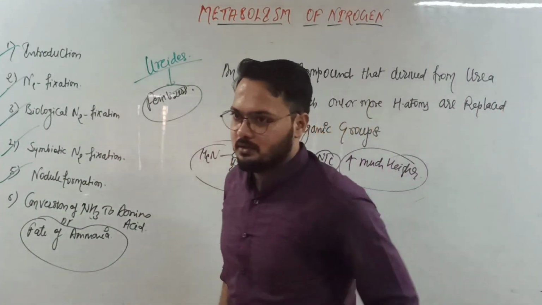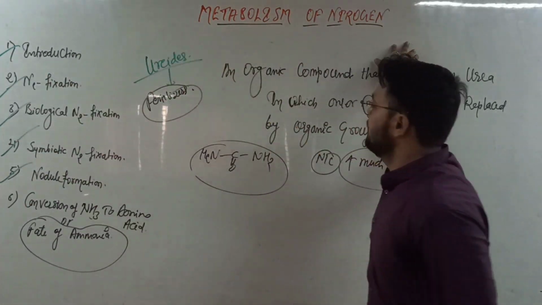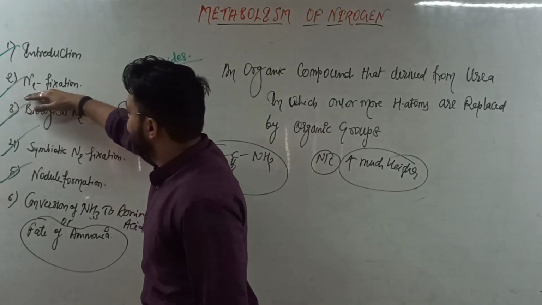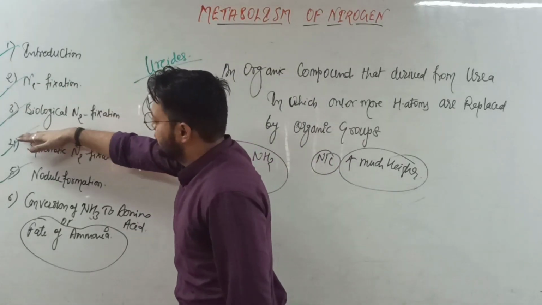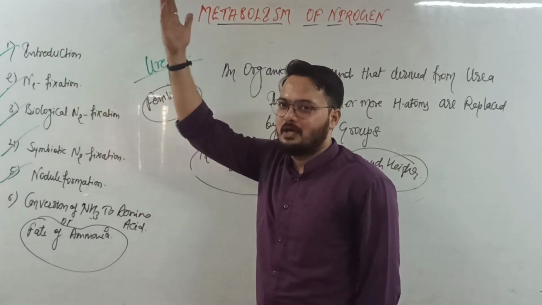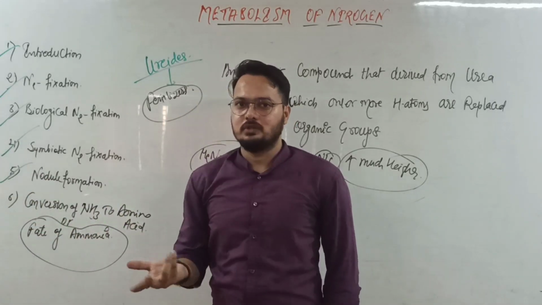So this is our topic about the metabolism of nitrogen. First of all we read about the introduction, nitrogen fixation, biological nitrogen fixation, electrical nitrogen fixation, and industrial nitrogen fixation.